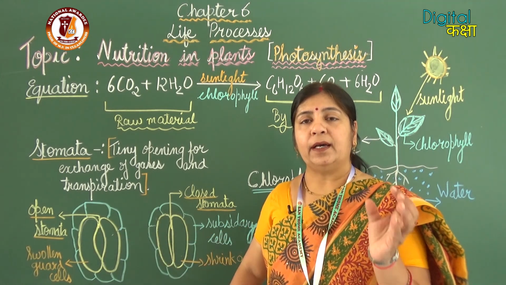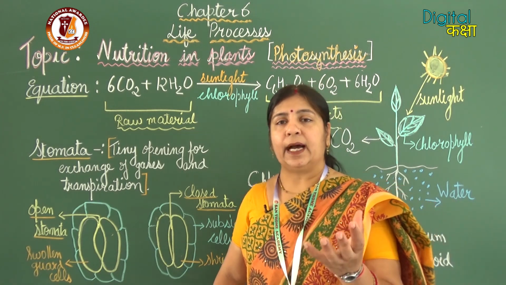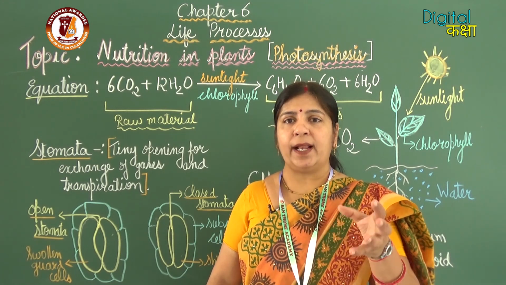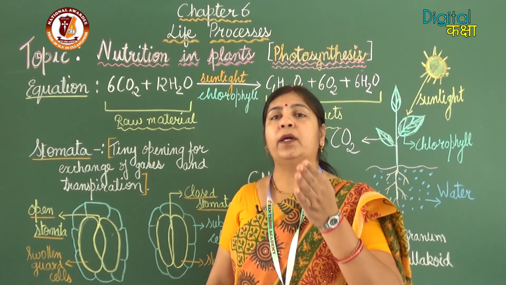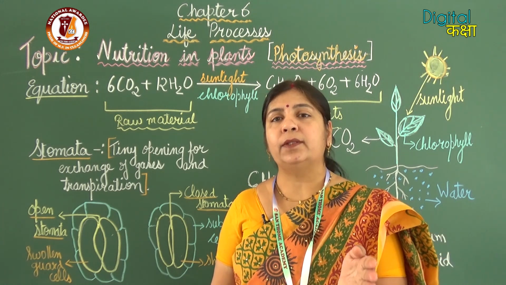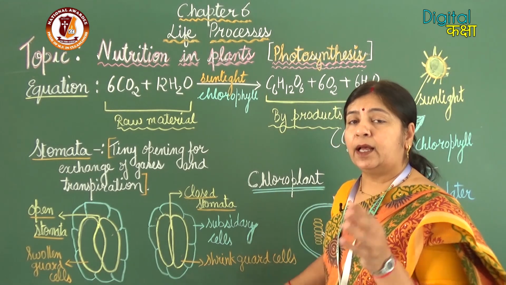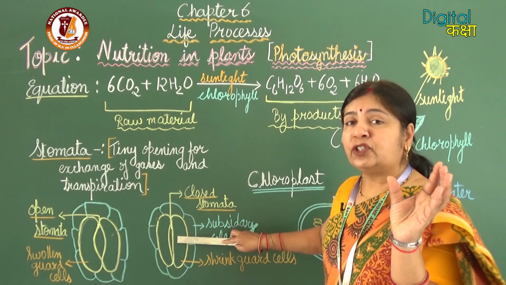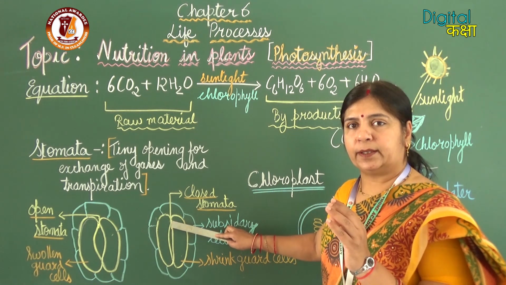So, the water enters from the surrounding cells into the guard cells. Guard cells absorb water because of endosmosis, they swell up and the stomata opens. And when the water goes out of the guard cells, that is by the process of exosmosis, the guard cells shrink, and so the stomata also shrinks and it closes.